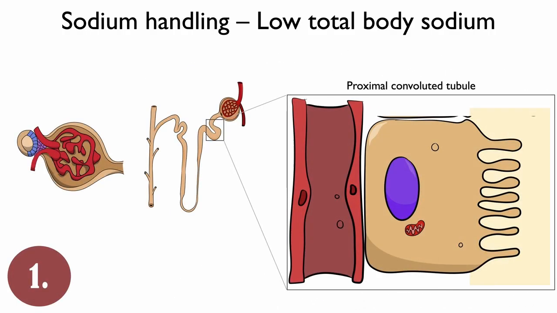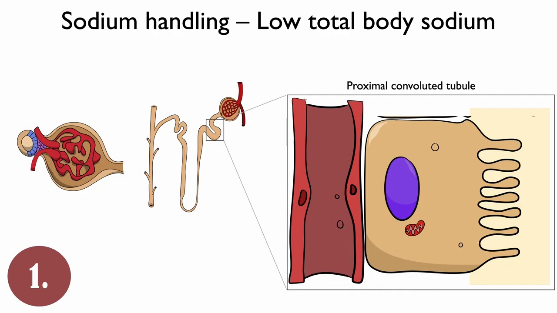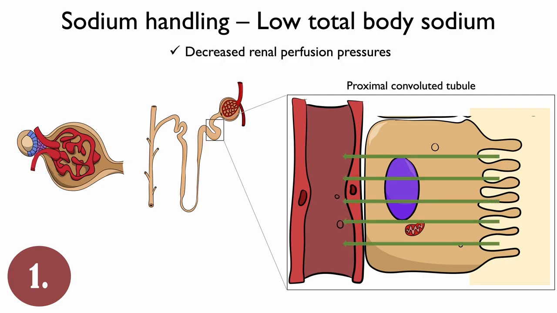The mechanisms by which decreased sodium chloride delivery to the distal tubule occurs in low effective arterial blood volume include three main mechanisms. 1. Decreased renal artery perfusion pressures, thereby altering sodium permeability characteristics at the proximal convoluted tubule.